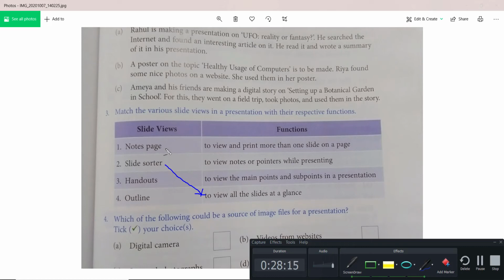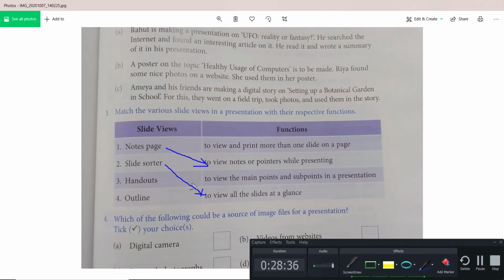So what is a notes page? To view and print more than one slide on one page? That is not that one. To view the main point and sub point in a presentation? That is also not the correct one. So this is to view notes or pointers while presenting, right? Notes page. That is the correct one.